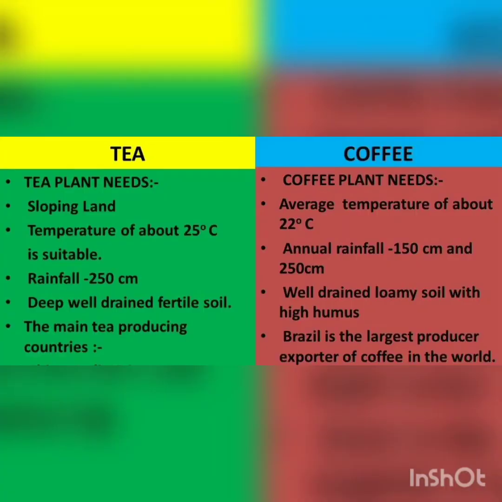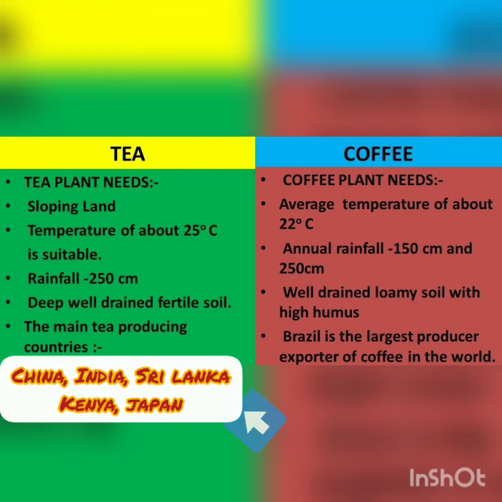Now let's understand the needs of these crops. The needs of the tea plant. Tea plant needs sloping land to avoid waterlogging, temperature of about 25 degrees Celsius, annual rainfall of about 250 centimeters, and deep well-drained fertile soil. Students, the main tea producing countries are China, India, Sri Lanka, Kenya and Japan.